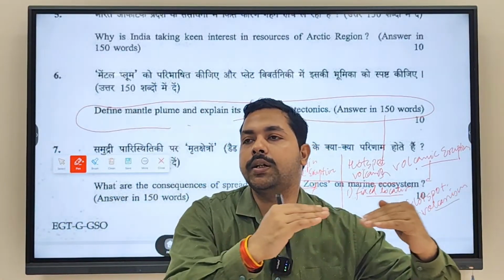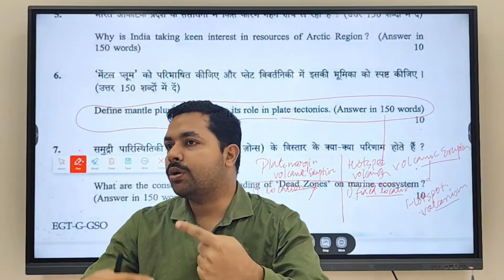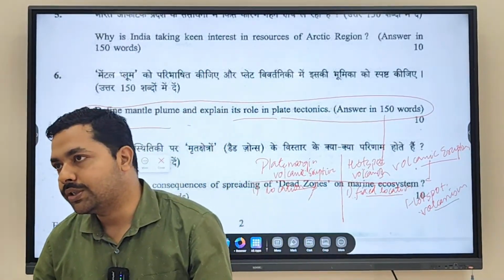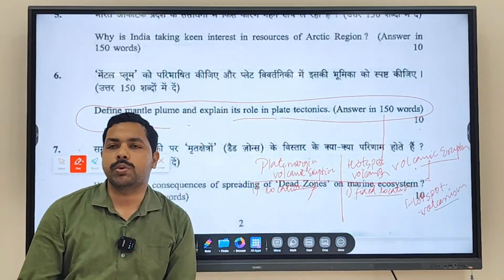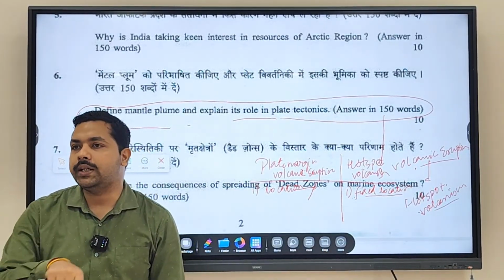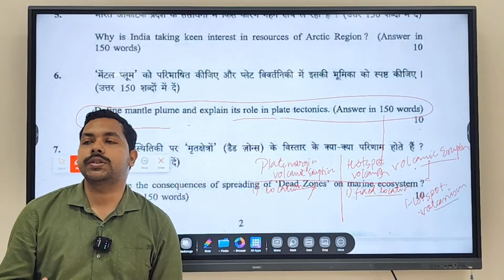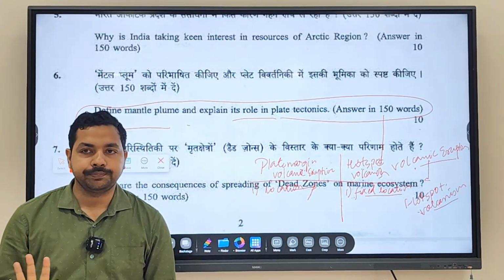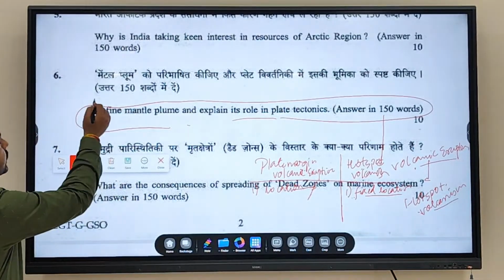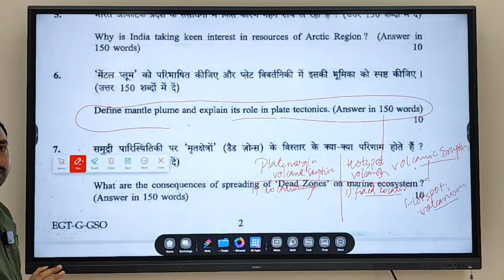So when plates are continuously moving, the location of volcanic eruption is going to change. So it is not going to be a fixed volcanic eruption, but hotspot volcanism occurs where? Within the interior of plates. So generally their locations are relatively fixed. Fine. So last class we discussed this.